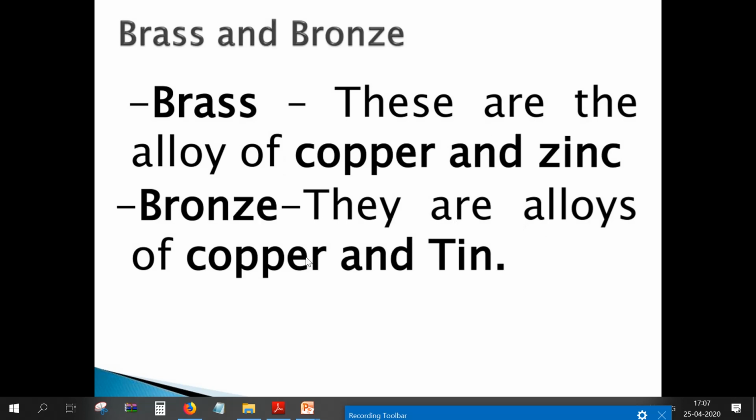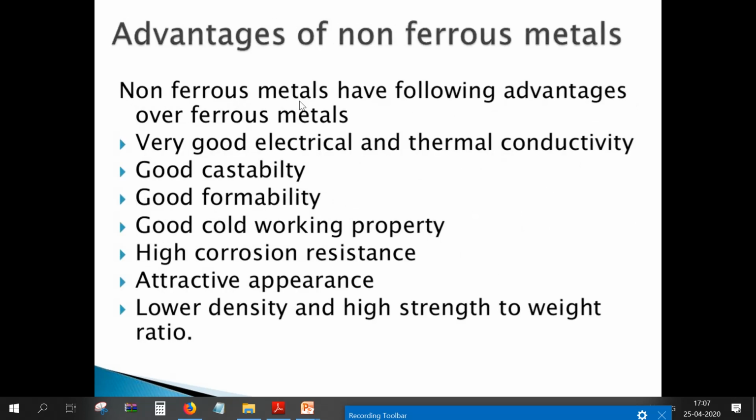Next is brass and bronze. Brass is an alloy of copper and zinc, and bronze is an alloy of copper and tin.